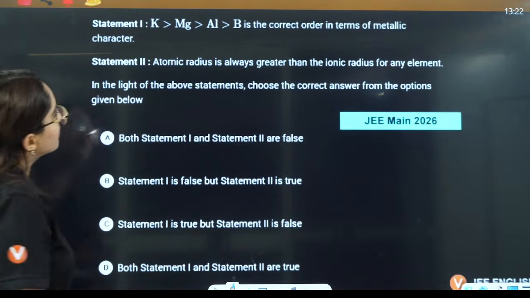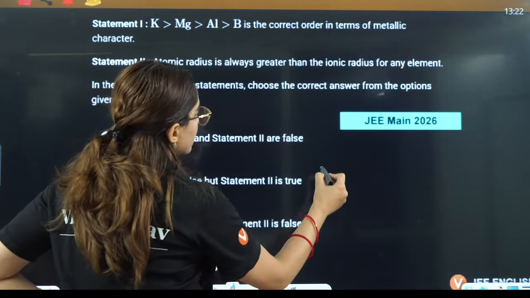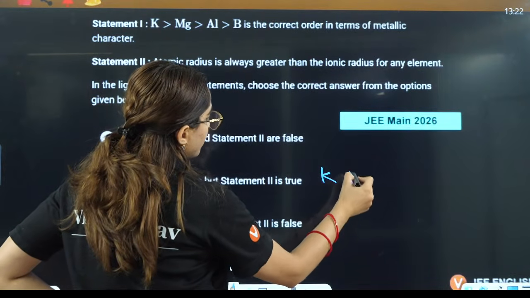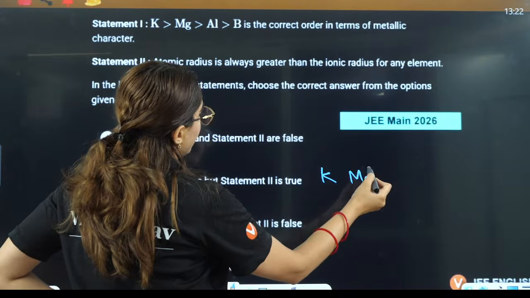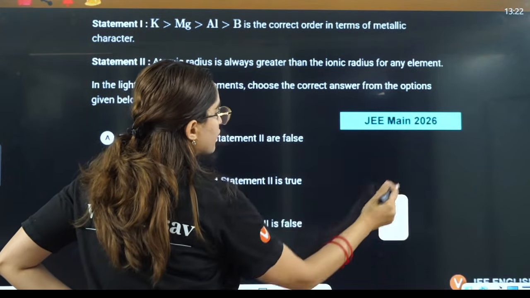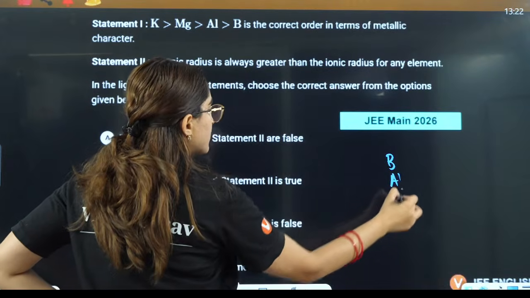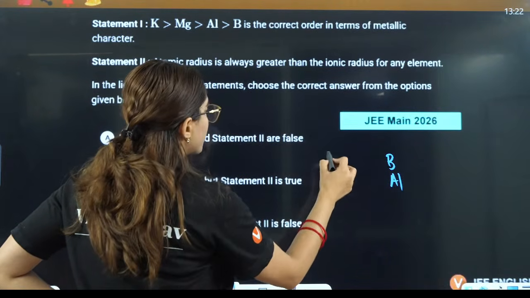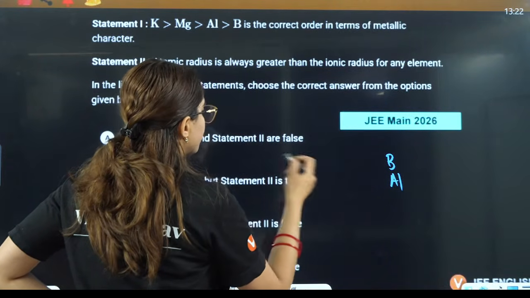Potassium, magnesium, aluminium, boron. If I say potassium, magnesium, aluminium, and then boron. If I say boron, aluminium is here, potassium, magnesium.